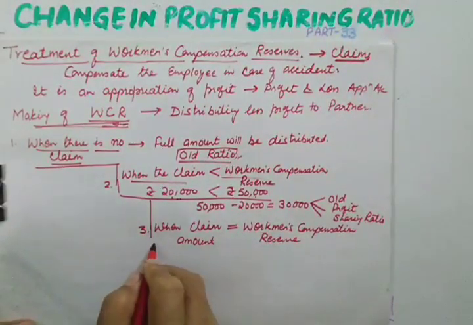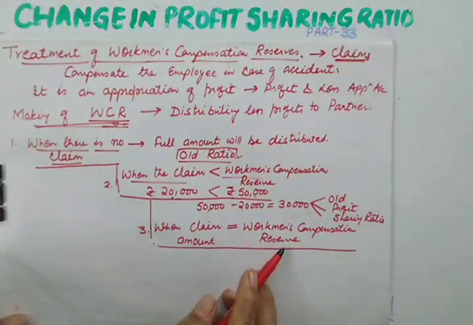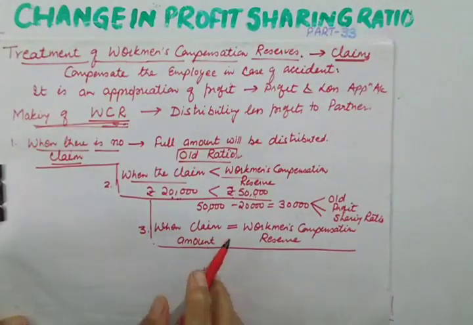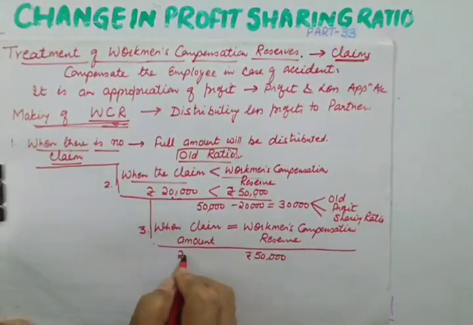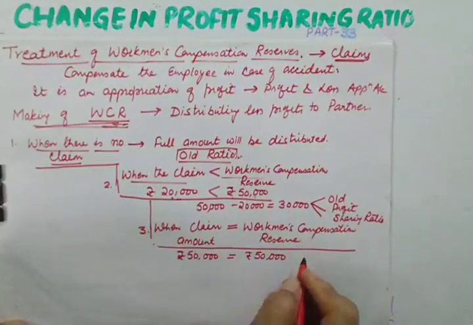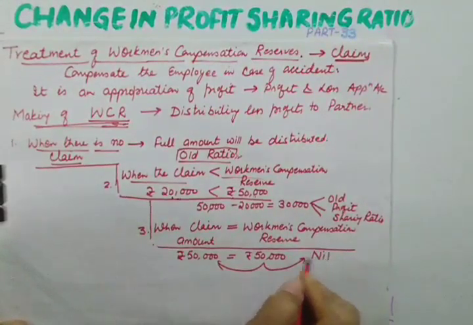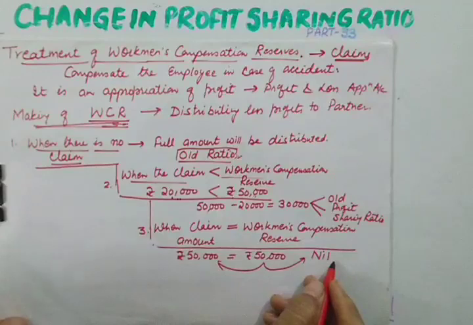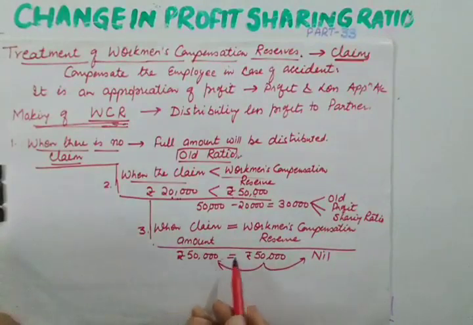What will happen if both are equal? Will there be any reserve left after meeting the claim? No. If this is 50,000, let us say, then the claim is also 50,000. So after meeting the claim from the reserve, you will be left with nothing. So in this case, no amount will be given to the partners, because you have not been left with any profit. All the amount is being utilized in meeting the claim.